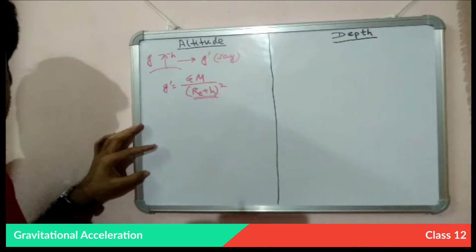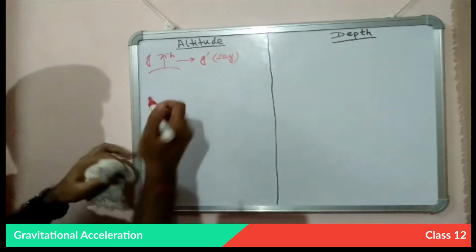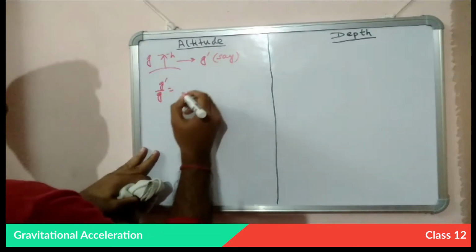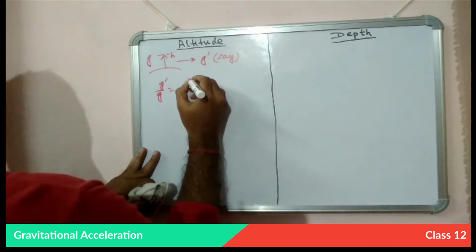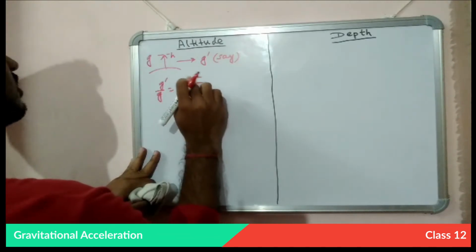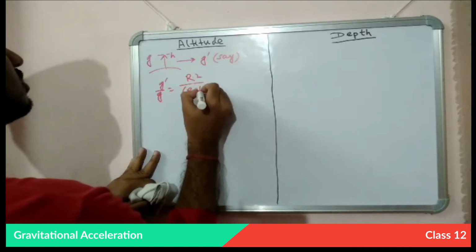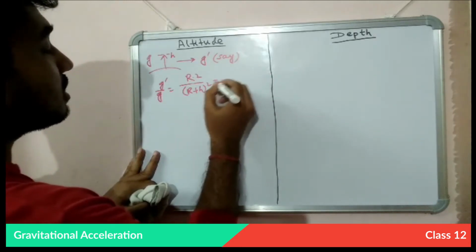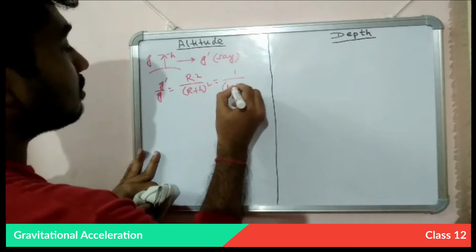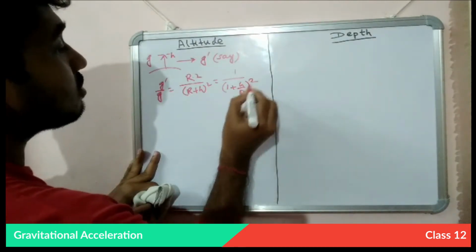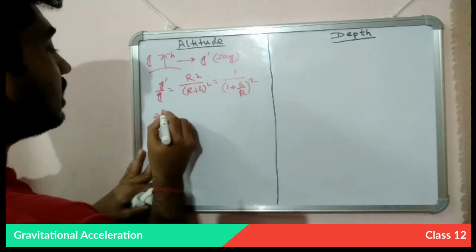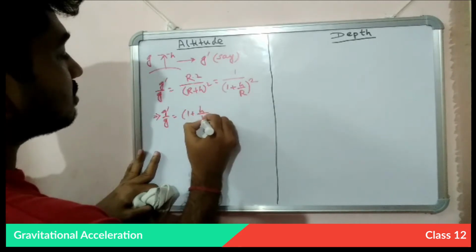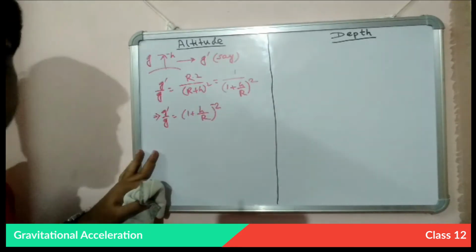So if we write g prime by g, it will become r square by (r plus h) whole square, and taking r common, it will become 1 by (1 plus h by r) whole square, and this could be written as g prime by g equals (1 plus h by r) to the power minus 2.